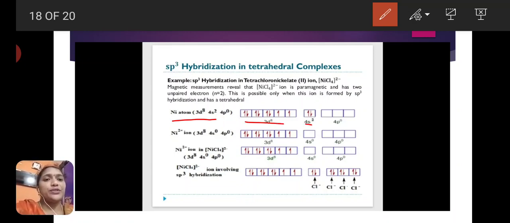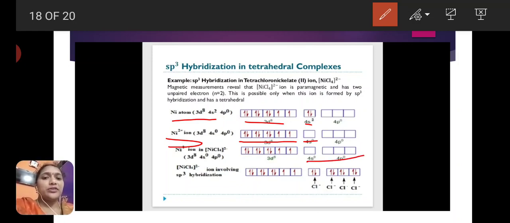After losing 2 electrons, nickel 2+ is formed, with electronic configuration 3d8 4s0. But here Cl- is a weak field ligand, so it does not force pairing of electrons, and the 3d8 electrons remain as they are.